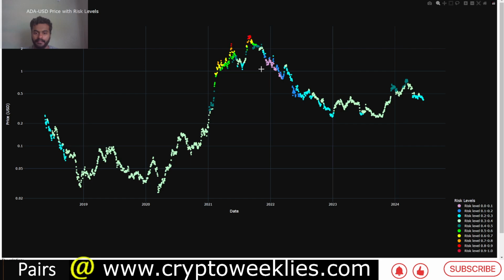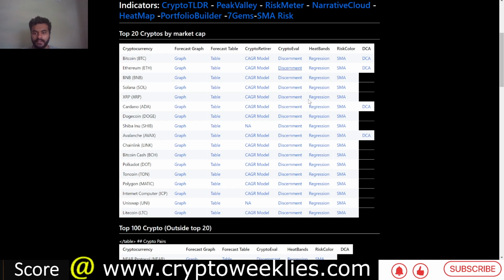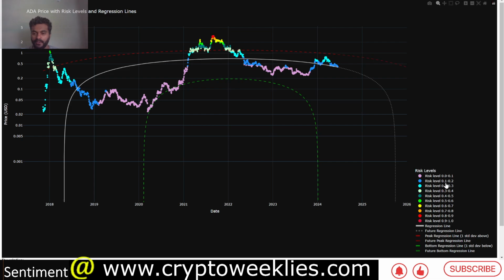That is again the purple risk level. The second least risky was during the secondary capitulation phase between January to May or June of 2022. But right now, again, per this approach, the risk level is at around 0.3. I don't use this on its own, but I particularly like to see this in confluence with the DCA-based risk analyzer which we launched today.